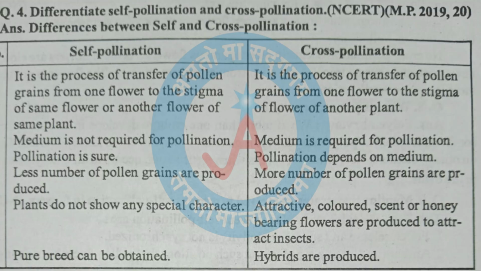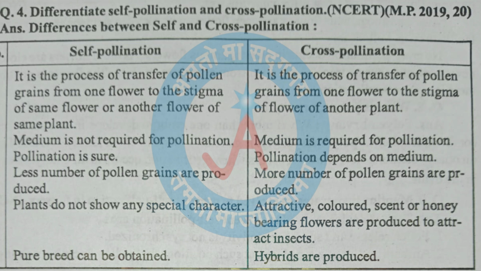Differentiate self-pollination and cross-pollination. Self-pollination, first point. It is the process of transfer of pollen grain from one flower to the stigma of the same flower or another flower of the same plant. Cross-pollination, first point. It is the process of transfer of pollen grain from one flower to the stigma of a flower of another plant.